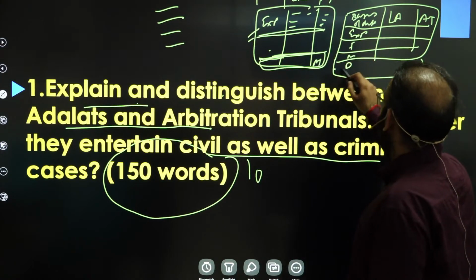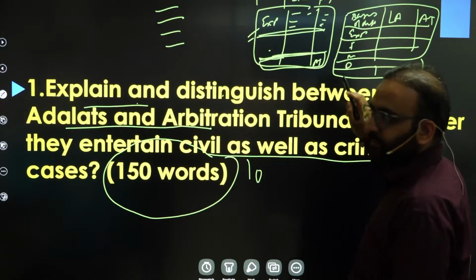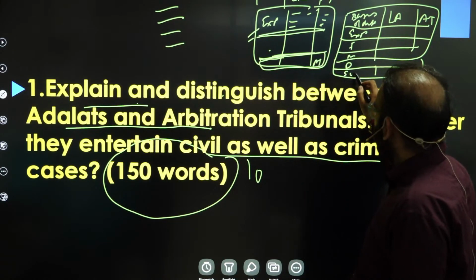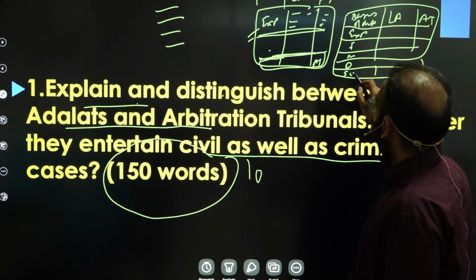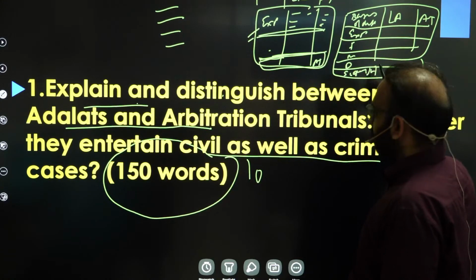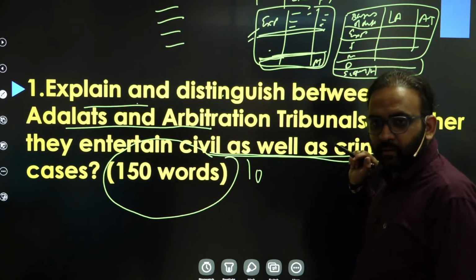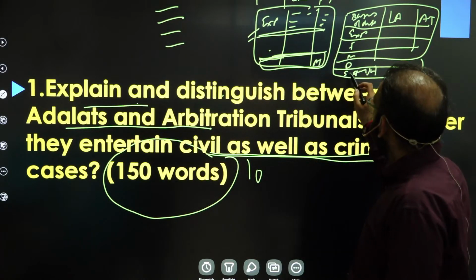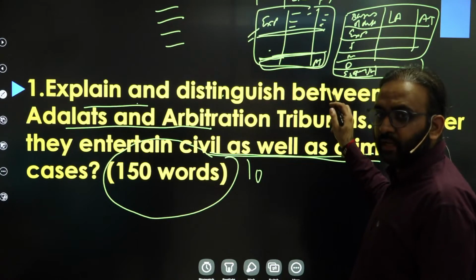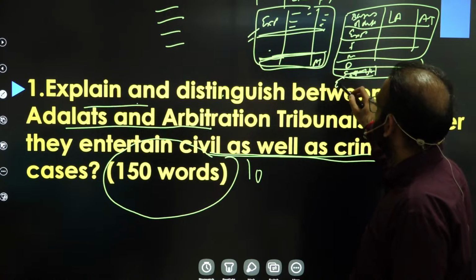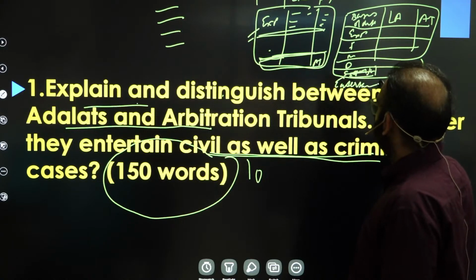Fourth is demerits. Fifth must be, for this answer, scope of jurisdiction, or you can simply write the wording of the question subpart itself, that's entertaining of civil and criminal cases. That should be your subheading in fact.